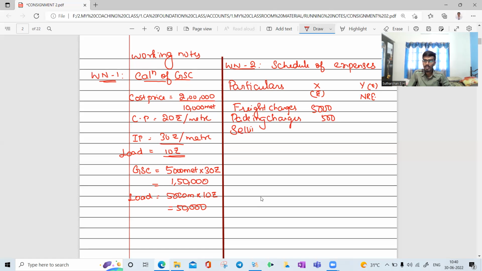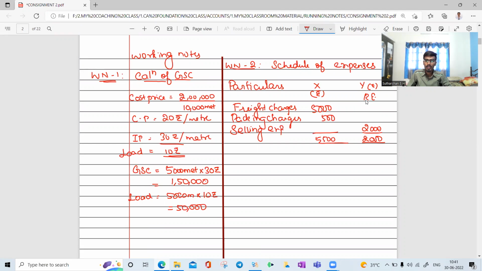Selling expense is to be spent by Y, how much? Selling expense is a recurring expense, right? Recurring expense is 2,000. So the total is 5,500. That is your working note number 2.